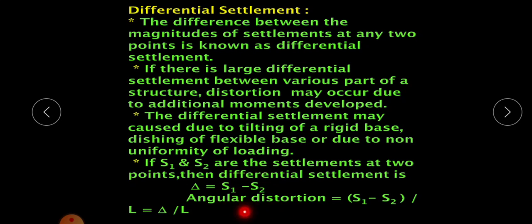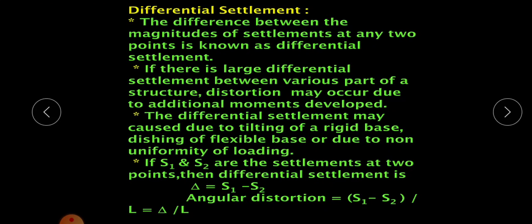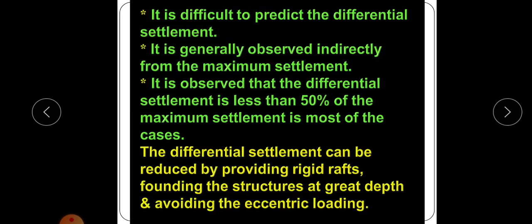Angular distortion means differential settlement per length, that is S1 minus S2 by L, which is equal to delta by L. This is one parameter by which we express differential settlement.